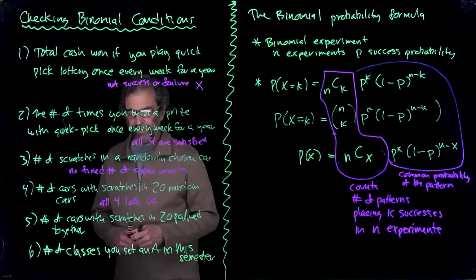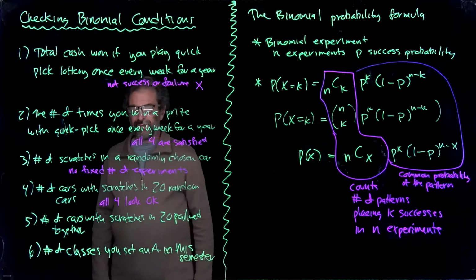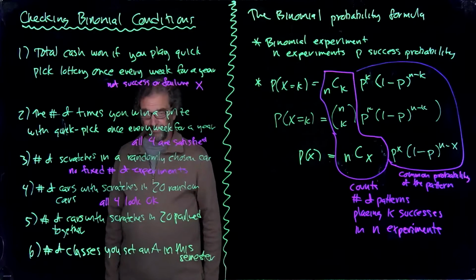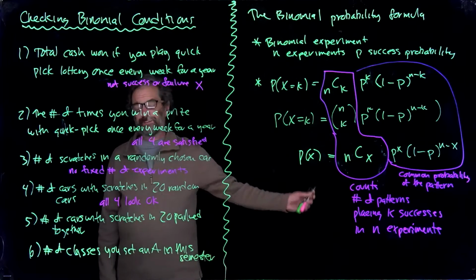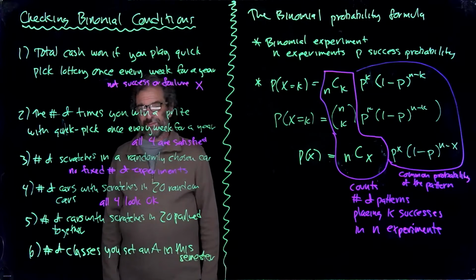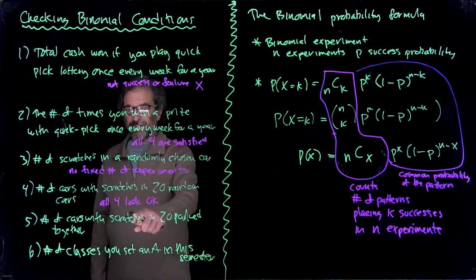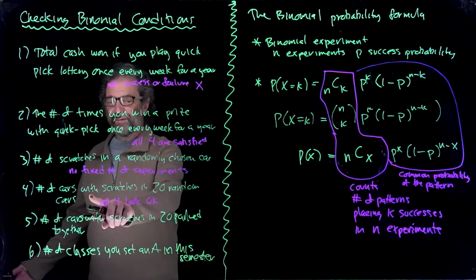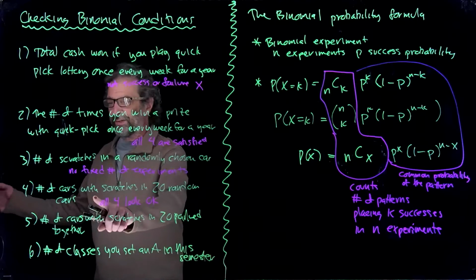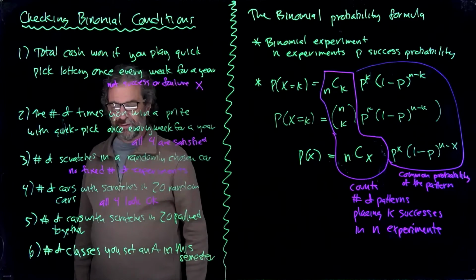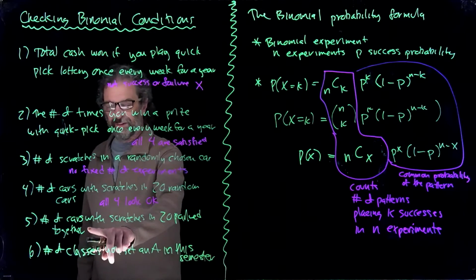So here's the problem. If you do this experiment, 20 cars are parked together, and you count how many cars have scratches, maybe someone walked down that parking lot and keyed all those cars. Could have happened. A certain fraction of cars overall are scratched. Some of them are keyed that way because someone decides to do malicious stuff to cars all in a row, but here we're picking cars in rows.